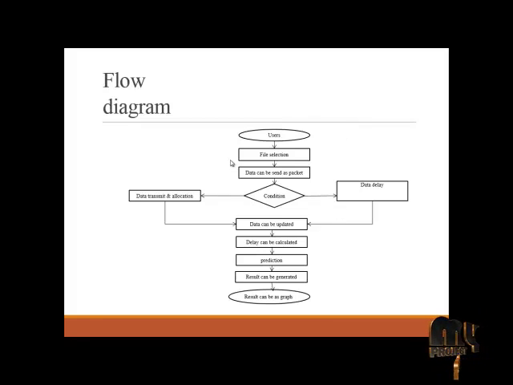For the data flow diagram, in this process the users can be related to the process of file selection. In the file selection, the data can be sent as packets. In the condition, resource allocation can be done during the data transmission. After that, in the condition process, the related data transmissions happen. In the data transmission, the related condition can be provided and the allocation method is related to the file selection of the users. After that, the data can be updated.